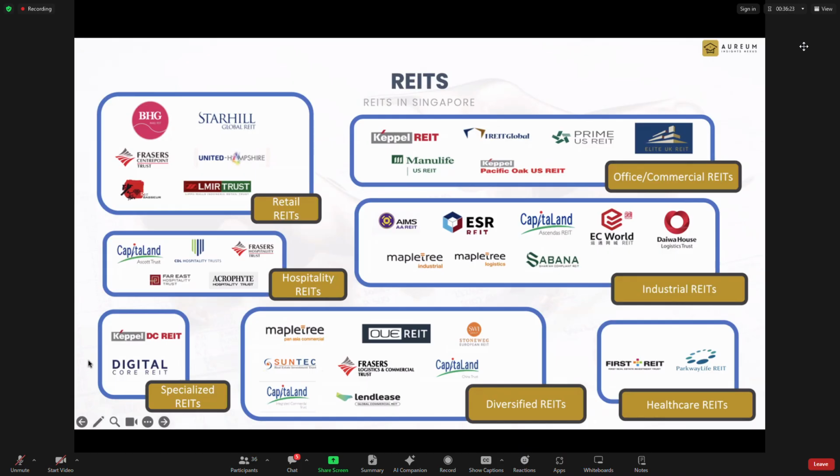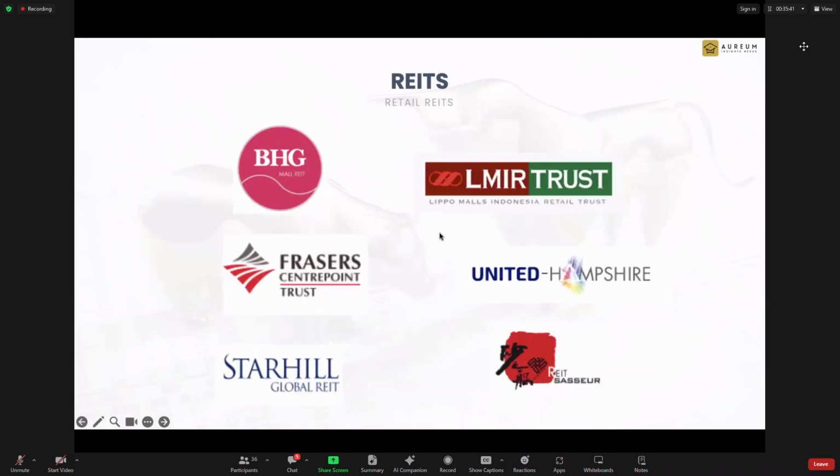And also you need to look at the geographic distribution. If the REIT has five properties, but all five are in different countries in the world, how do you have synergy in that? How is a risk manager going to travel first class or business class to visit five, six different countries just to see one property there? And how are they going to compete locally if they have only one property? So that's another thing you want to look at. When it comes to REITs, that's another key part you need to take note of.